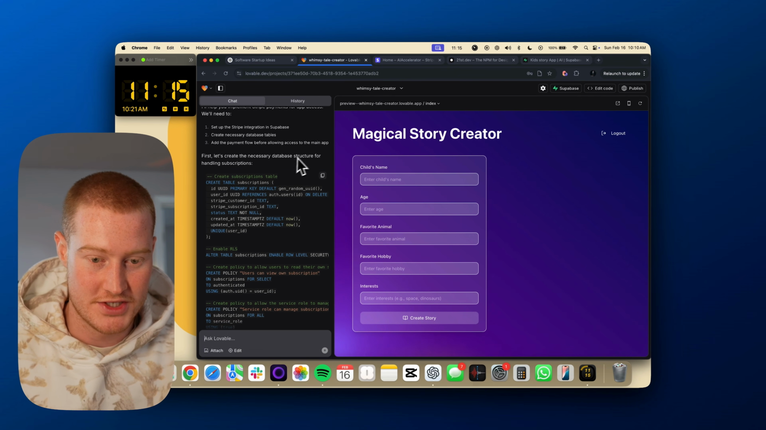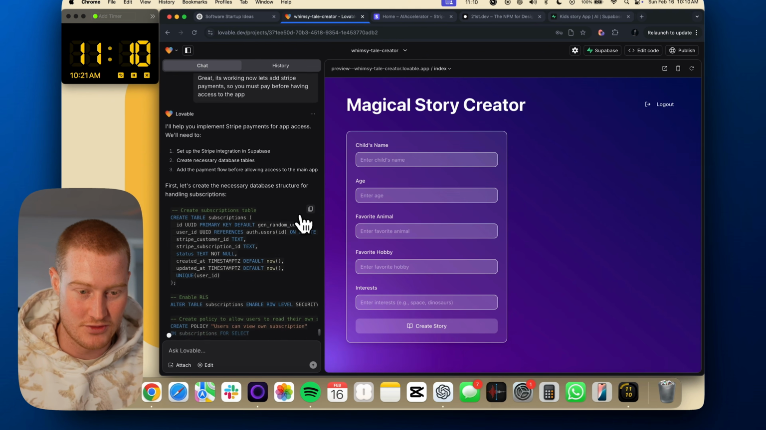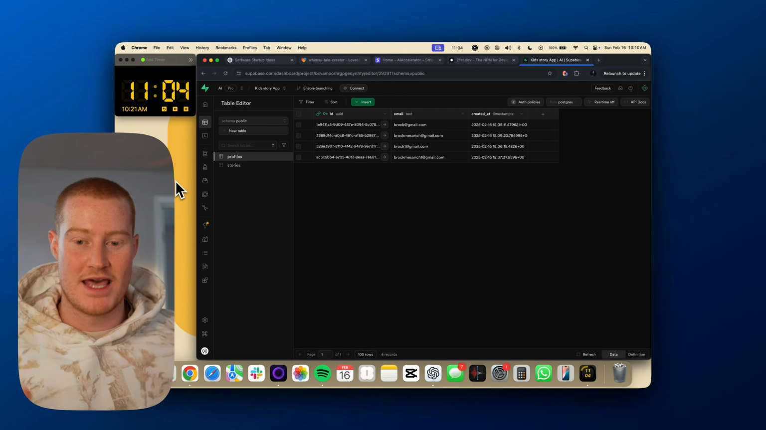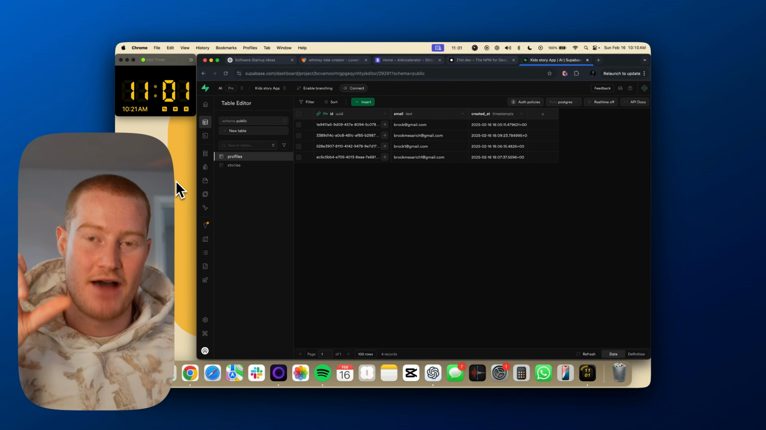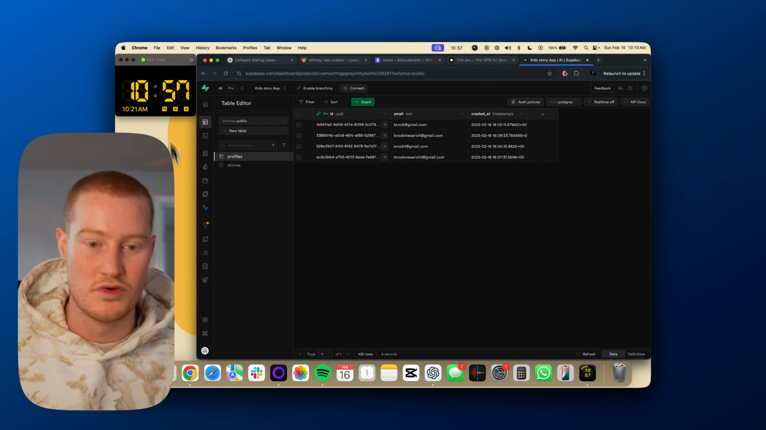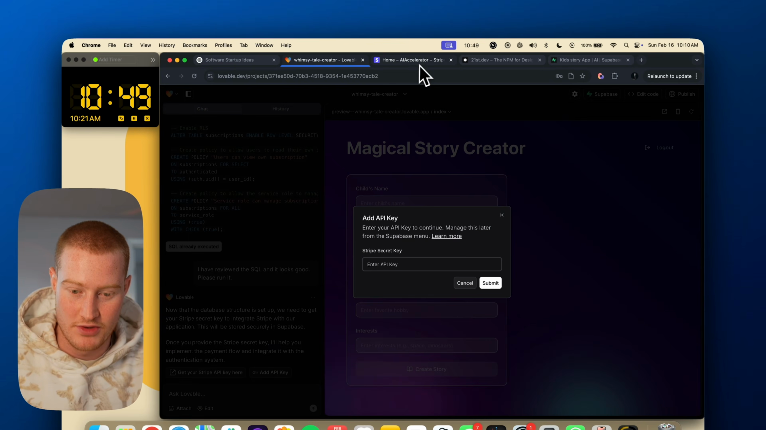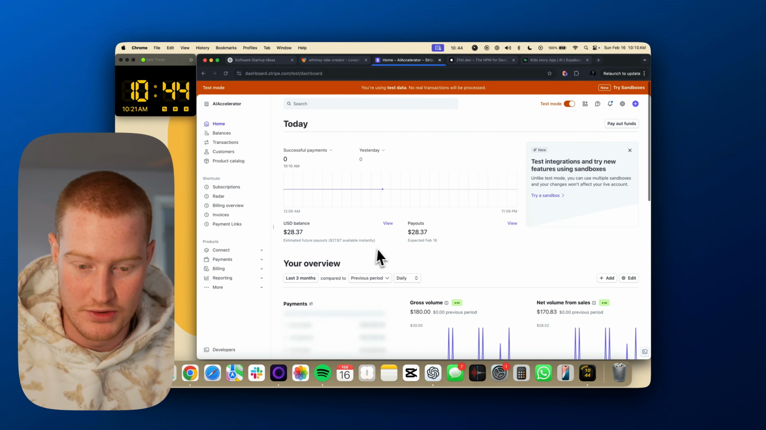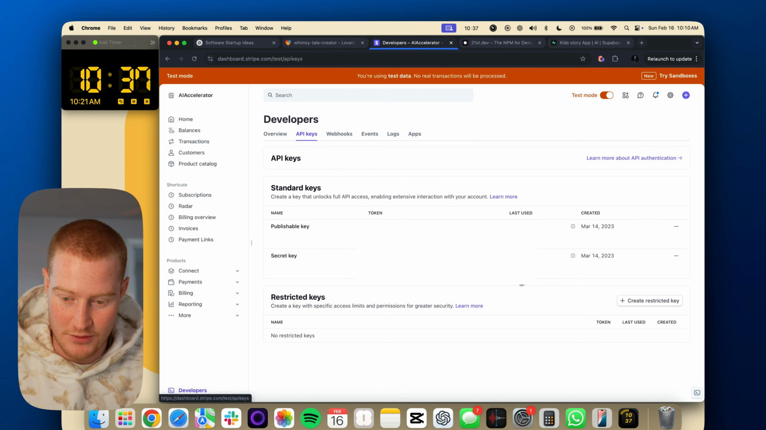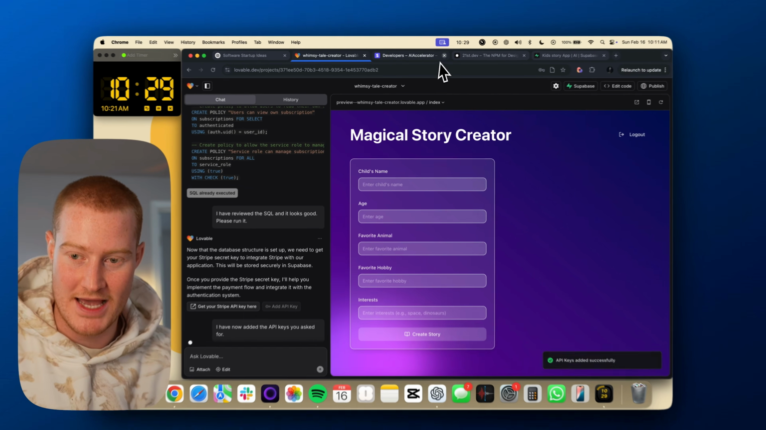So here we go. Let's create the necessary database structure for handling subscriptions. It's going to add this into our edge functions inside of Supabase. Essentially, we do that because we need to authenticate whether this user has paid for our application before providing access to using our app. Now that the database structure is set up, we need to get your Stripe secret key. So I'll come over to developers, go to API keys, and copy the secret key and add that. Here we go. Should be saving this now into Supabase.